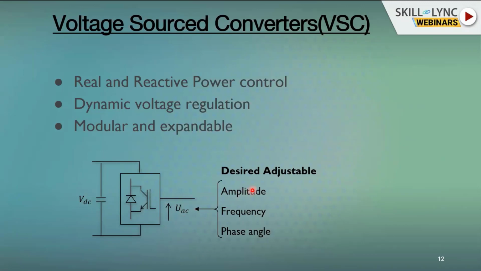grid voltage, whether you want to supply reactive power or absorb reactive power. And this VDC can be a battery, or it can be connected to a solar energy storage, or it could be a type 4 wind turbine generator where this can be a DC-link capacitor. In those cases, we will have energy coming from elsewhere, and then this energy is transferred onto the AC side with the help of the phase angle of this voltage.